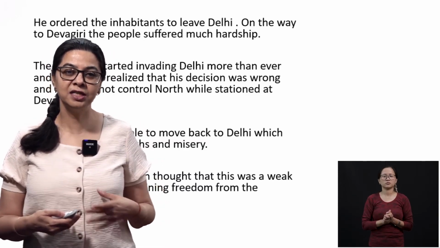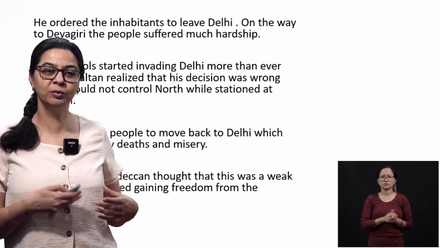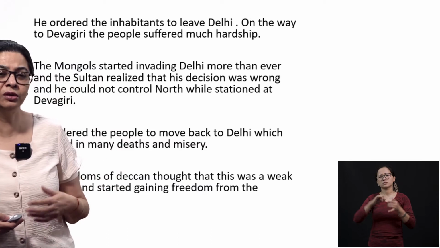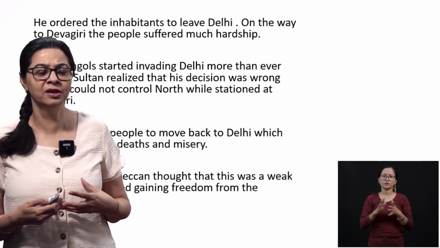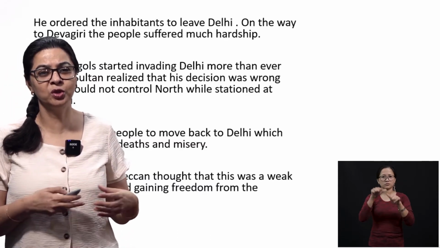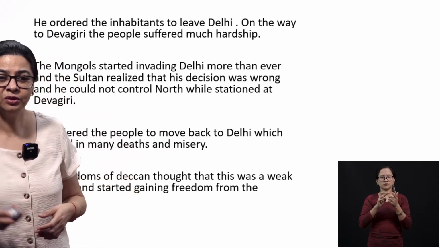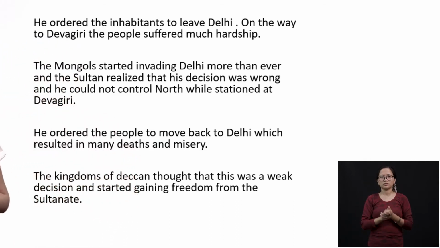Now, when he starts saying that you have to move from Devagiri, even the rulers in the south thought that maybe he's a very weak ruler. That is why he's not able to control Delhi and he's not even able to control Devagiri. So that is what happened. Without well thought out planning, he just starts implementing his schemes.